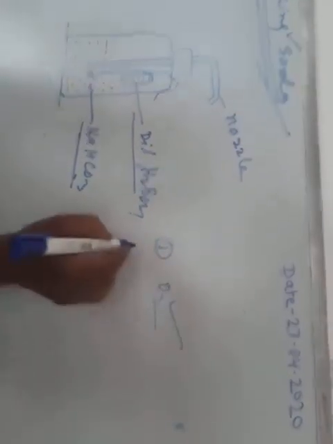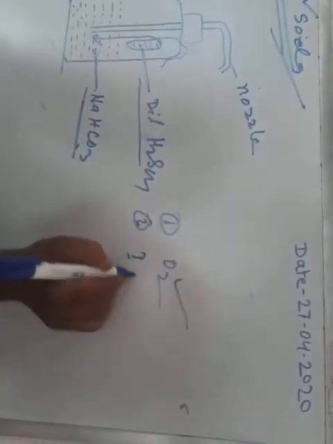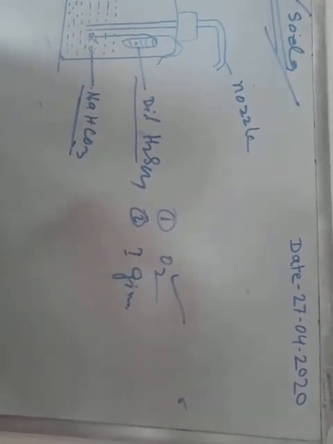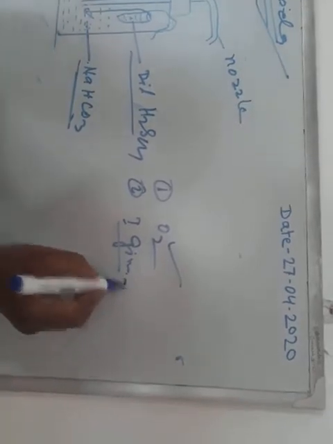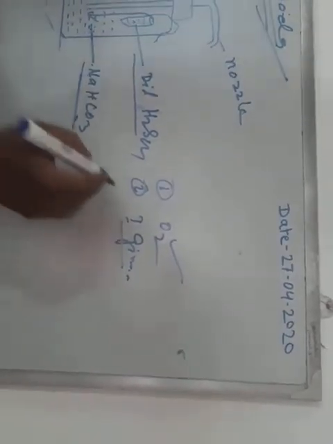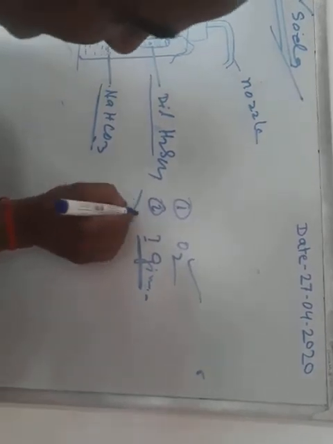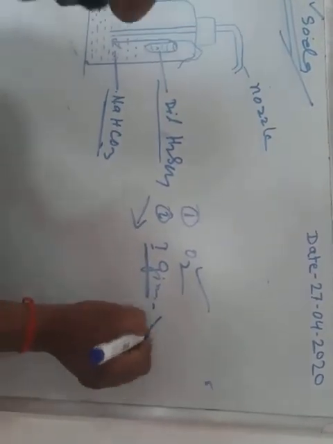Second, ignition temperature. Have you studied this in class 8? What is the ignition temperature? It is the lowest temperature at which a substance starts to burn. When a substance reaches its ignition temperature, it starts to burn. So carbon dioxide lowers the ignition temperature, and that's why it puts out the fire.